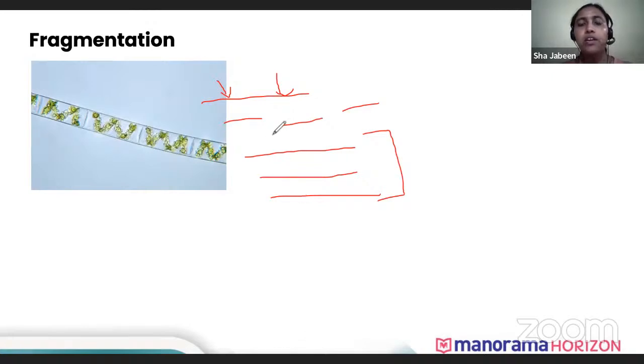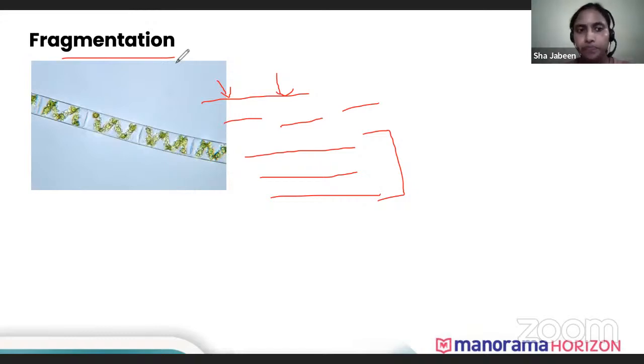This kind of reproduction is very common in aquatic algae. In Spirogyra, it is very common because when water flows, since they are very filamentous and very thin, the water currents break them into many pieces. When they get broken into many pieces, there's no problem for them.